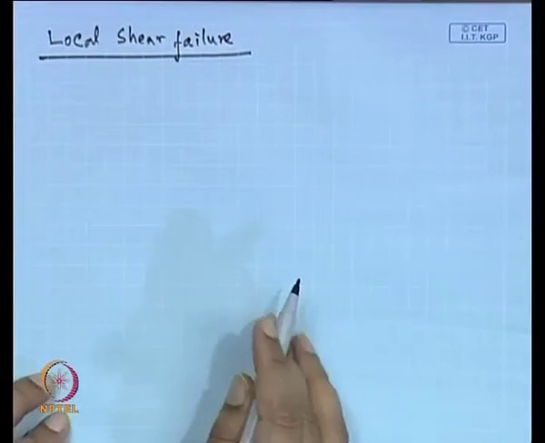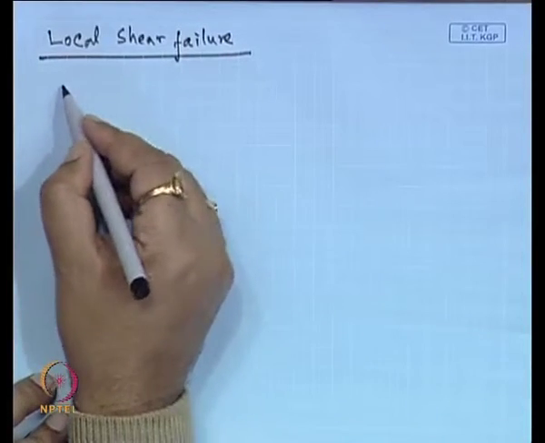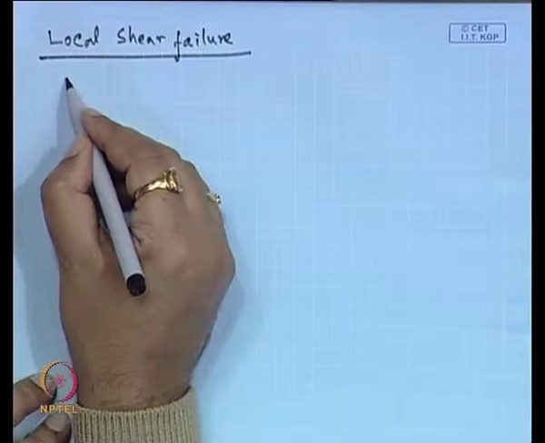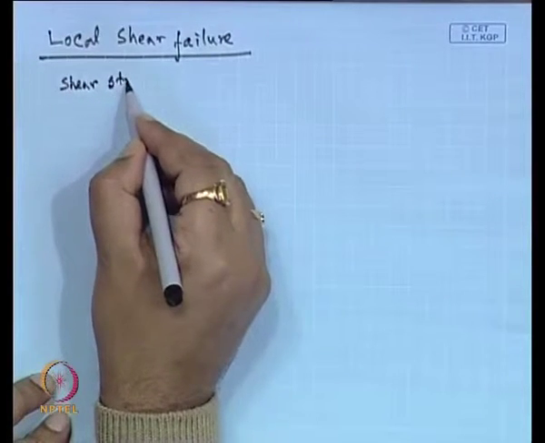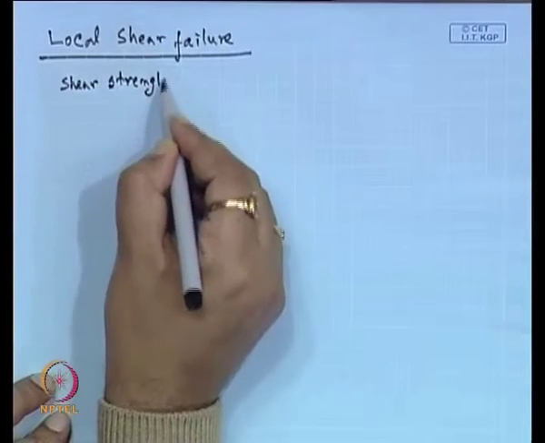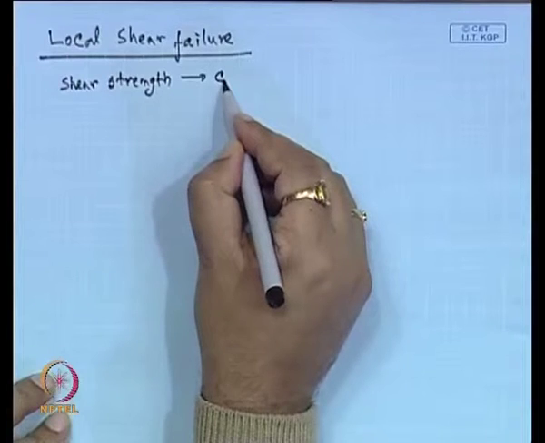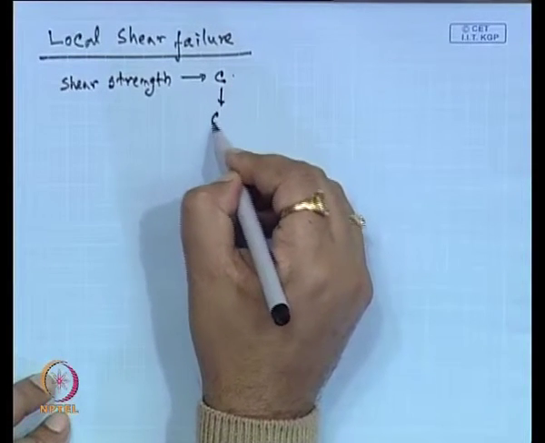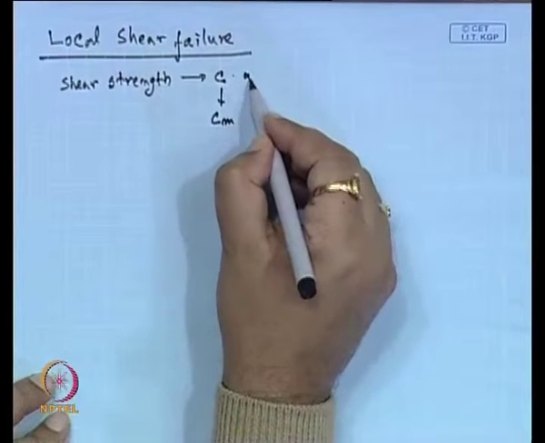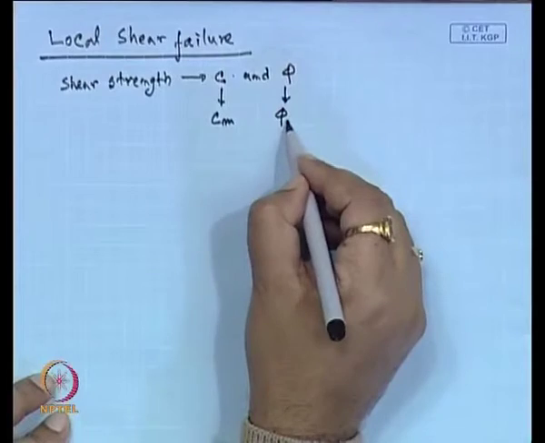For local shear failure, Terzaghi has recommended that the shear strength parameters C is converted to Cm and phi is converted to phi m.